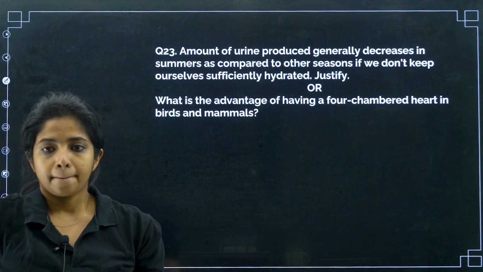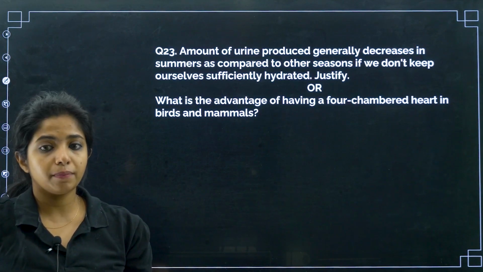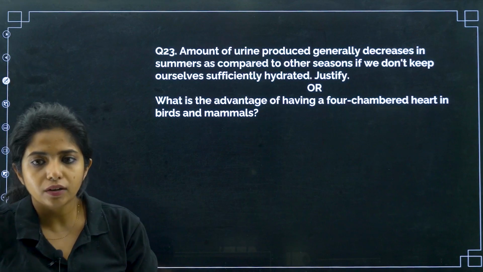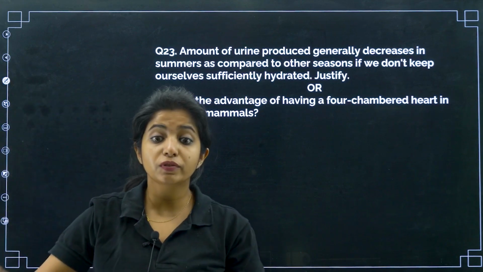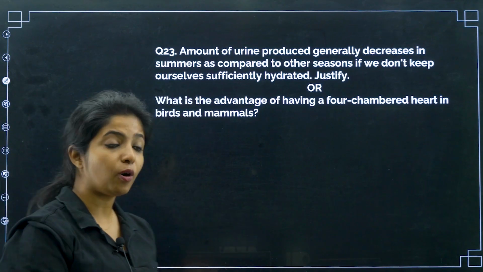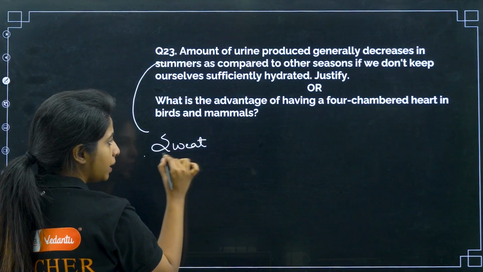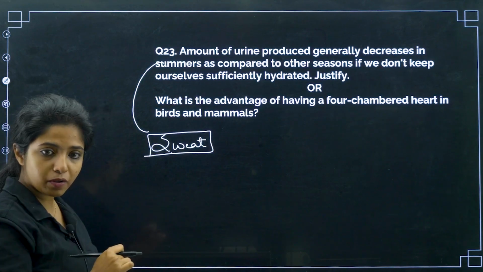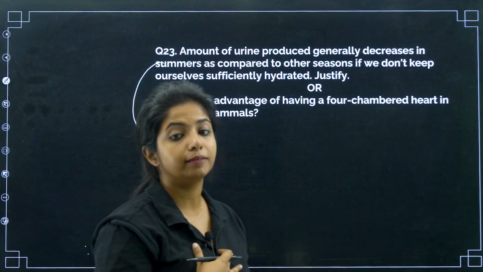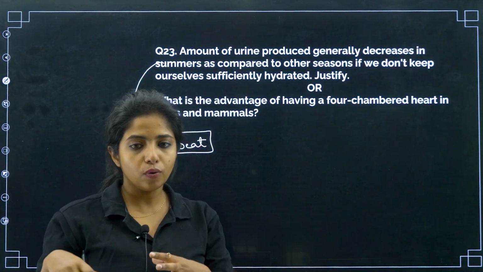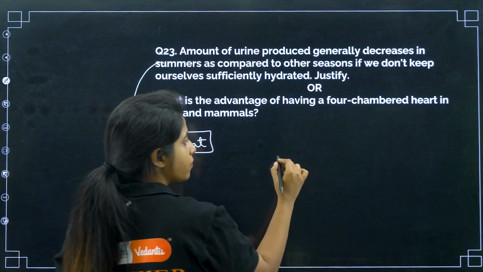Now, the amount of urine produced generally decreases in summers as compared to other seasons if we don't keep ourselves sufficiently hydrated, justify. So why do we not frequently urinate during summers? Because in summers we are losing a lot of water in the form of sweat, my dear children. And if you're losing water in the form of sweat, won't your body need enough water?